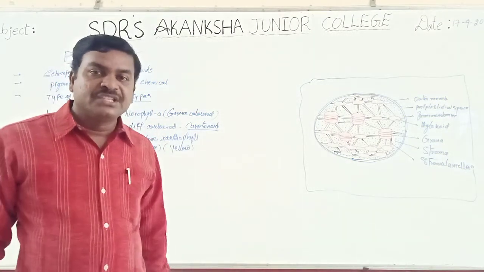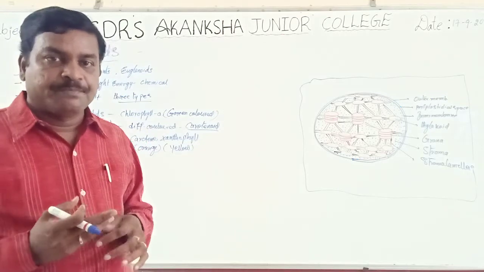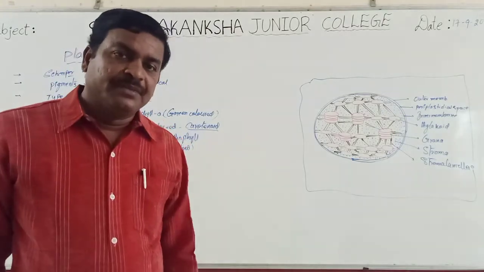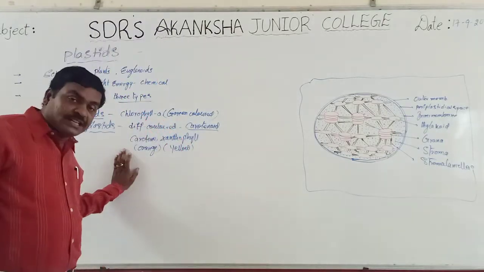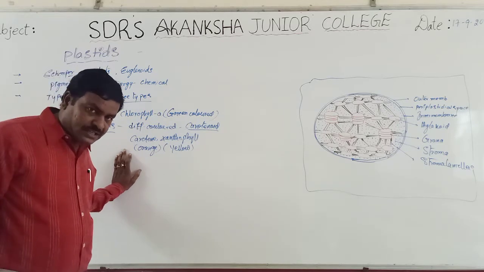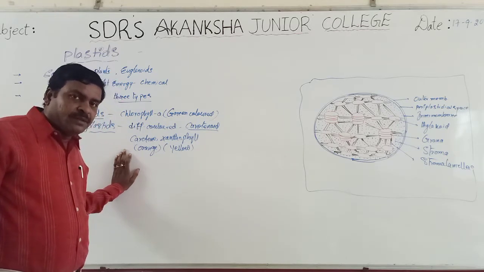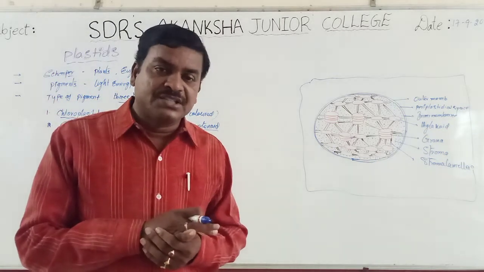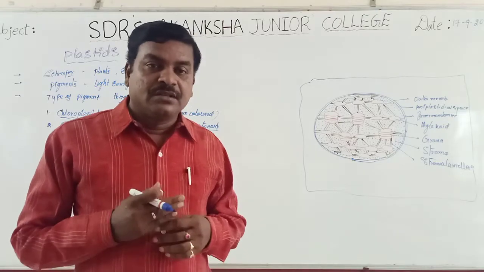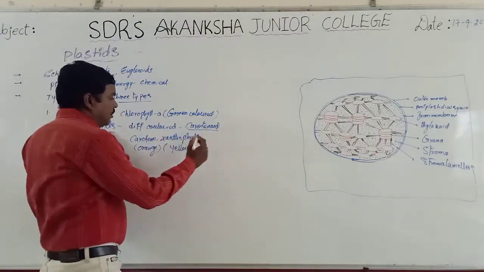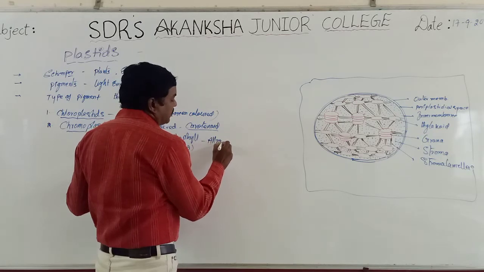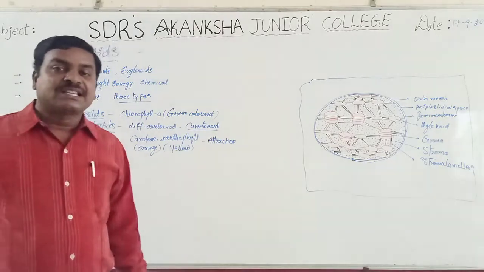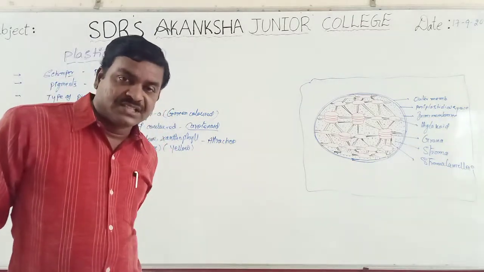These pigments are present in different parts and they impart different colors to the plant parts. Especially they are present in petals. Because of this reason, these petals exhibit different colors in different species of plants. These chromoplastids play a very significant role in attraction of insects, which help in the cross-pollination process.